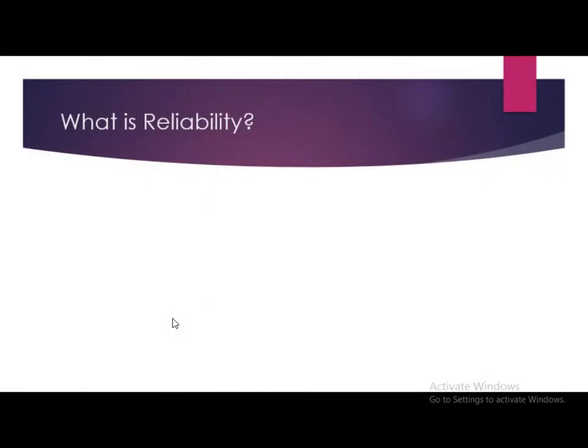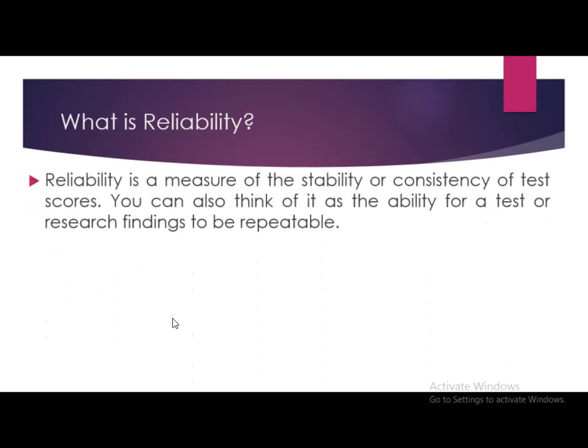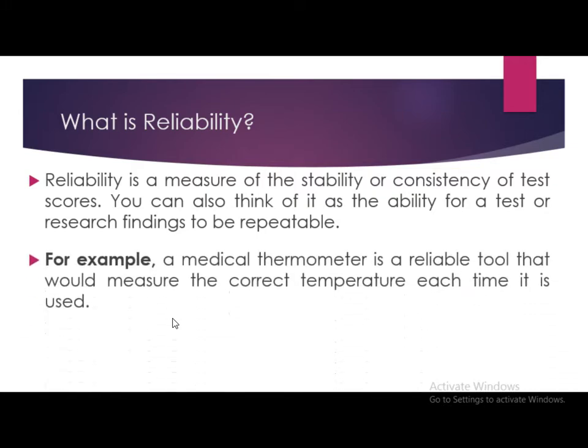After this, we will start with the concept of reliability. What is reliability? Reliability is a measure of the stability or consistency of test scores. You can also think of it as the ability of a test or research finding to be repeatable.